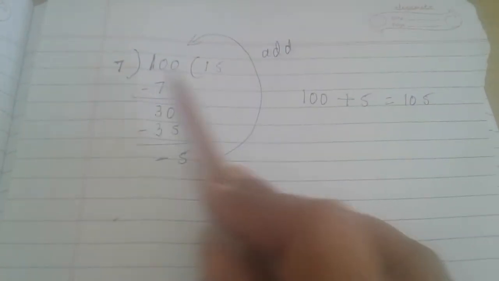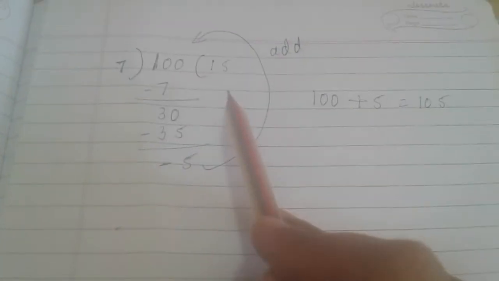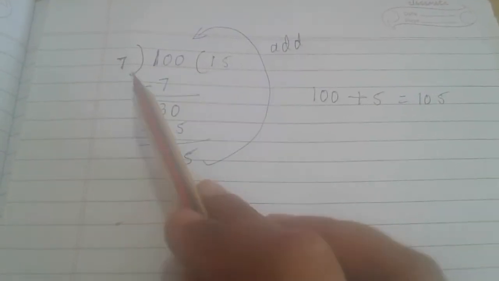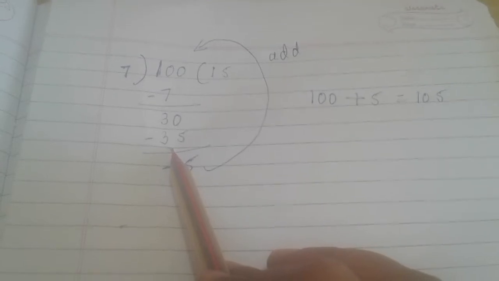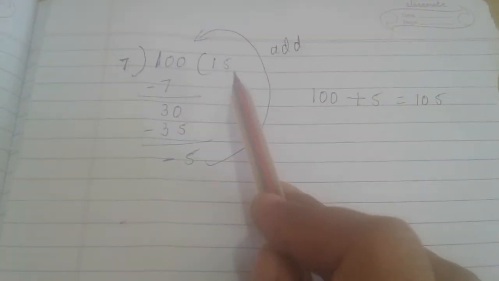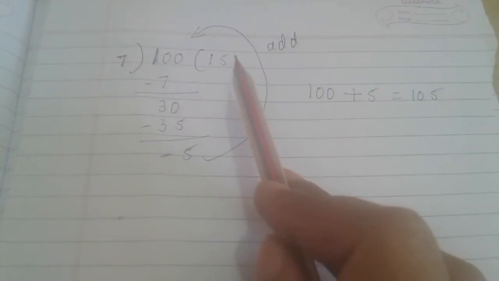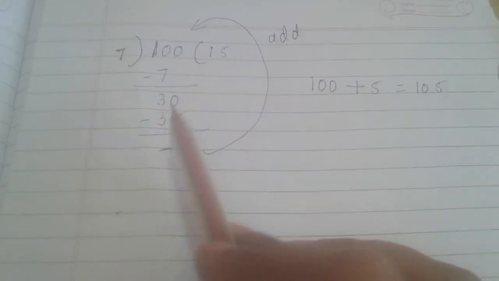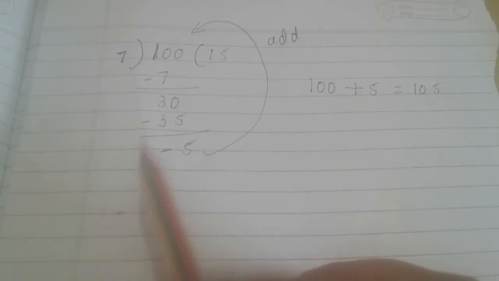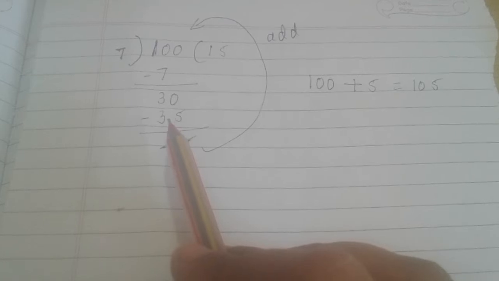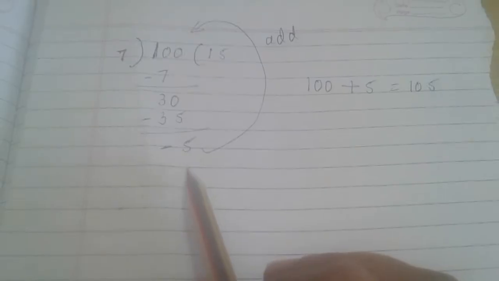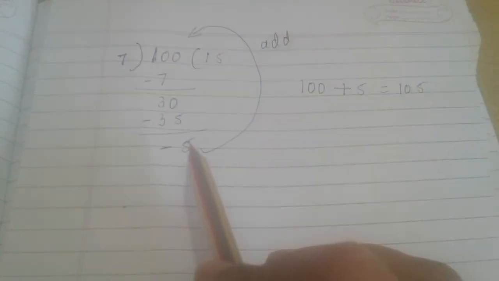Instead of taking 7 4s are 28, you can observe here I took a bigger number, 7 5s are 35. That is, even though I have 30, I should take 7 4s, but I took 7 5s are 35, that is minus 35. So when you subtract, minus 35 plus 30 is what? Minus 5.